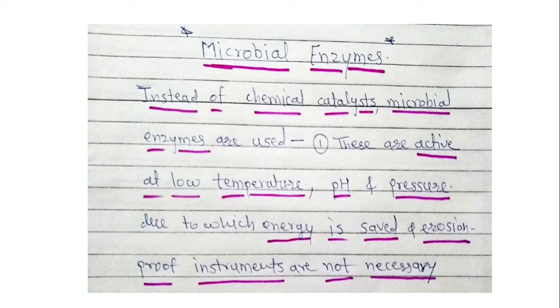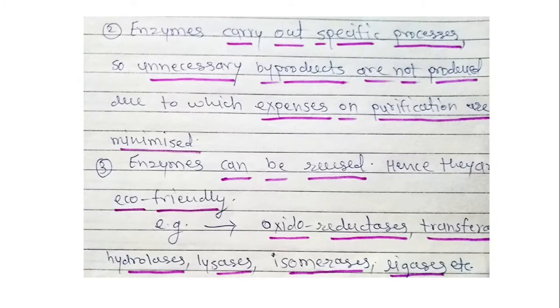Second, enzymes carry out specific processes, so unnecessary byproducts are not produced, and due to which expenses on purification are minimized. Third, enzymes can be reused, hence these are eco-friendly.